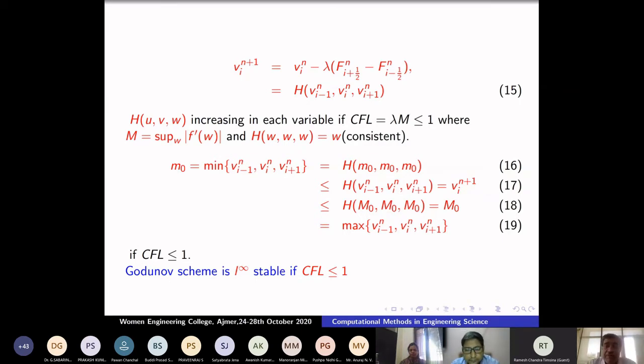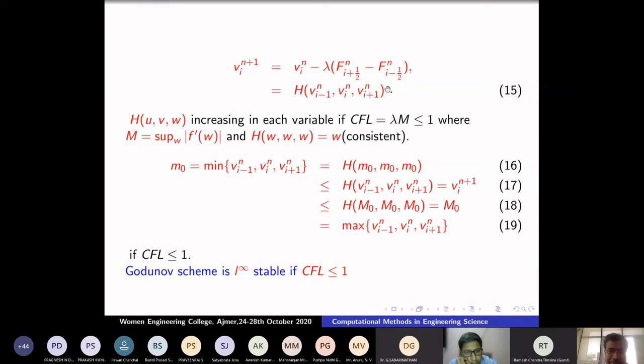So now stability does not imply convergence. That is what I first told: even in the linear problem, stability does not imply convergence. So what should we do? First I will prove that if the data is bounded, the solution is also bounded, by assuming that it is increasing in each variable.